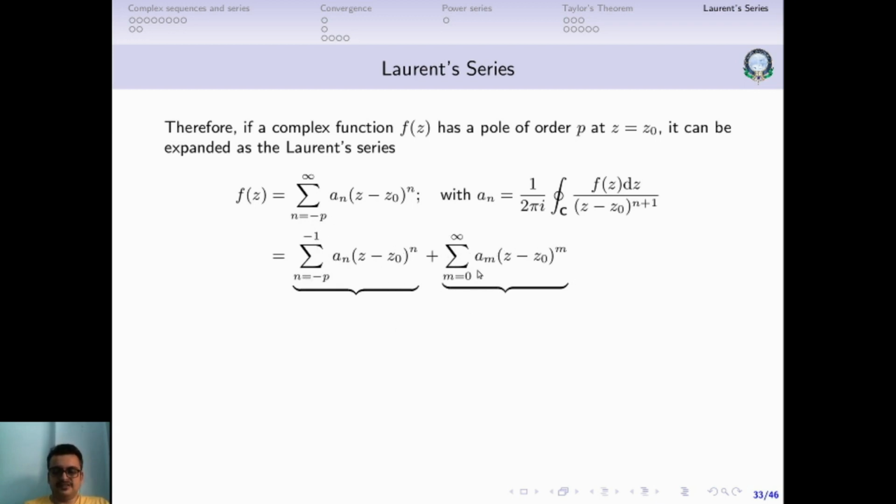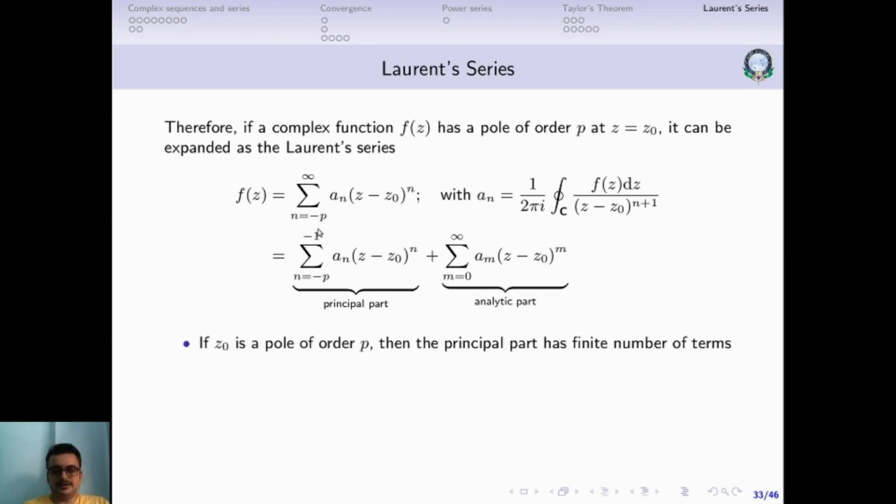There's a name given to this. The part with the positive powers is known as the analytic part, and the series with the negative powers is known as the principal part. So we have two parts in the Laurent series: one is the analytic part, another one is the principal part.